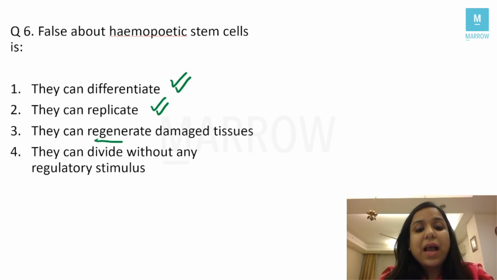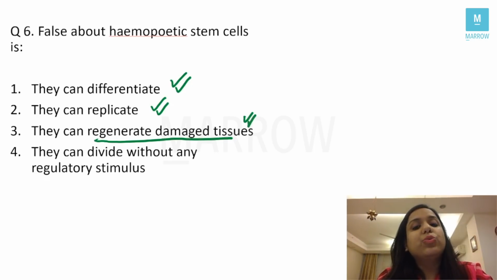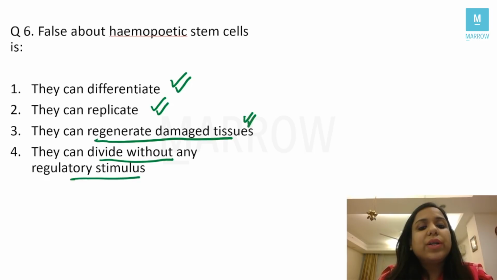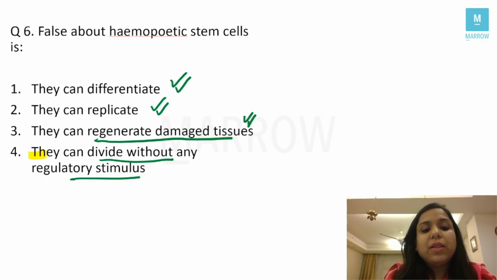Then they can regenerate damaged tissues. Yes, stem cells help in tissue regeneration and repair also. They can divide without any regulatory stimulus. So which answer are we left with? Which option? That is option D. They can divide without any regulatory stimulus.